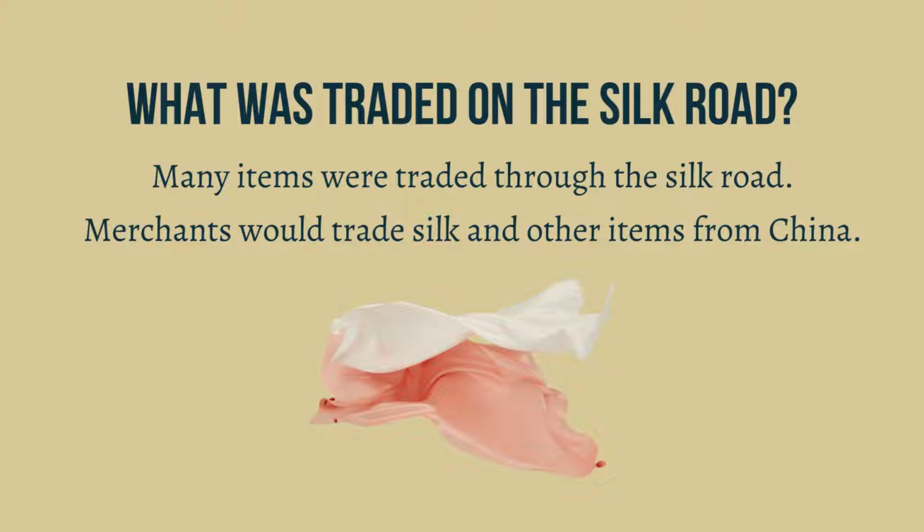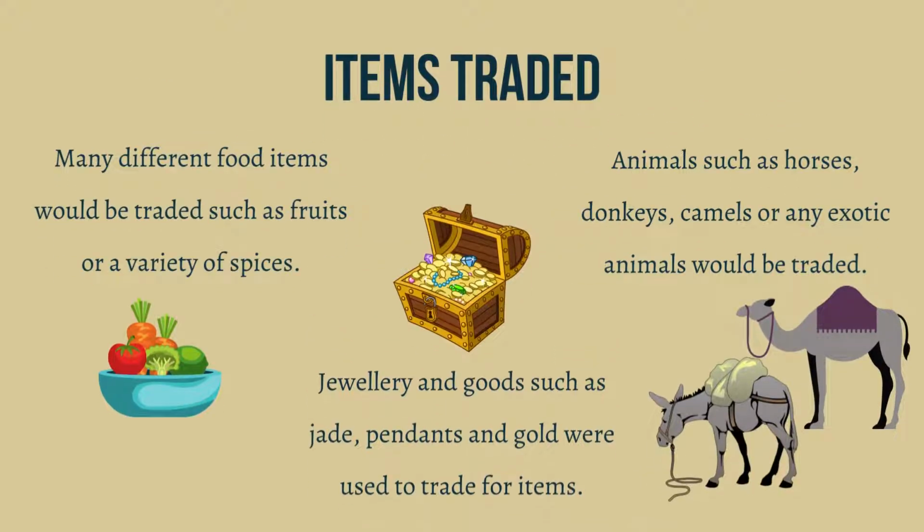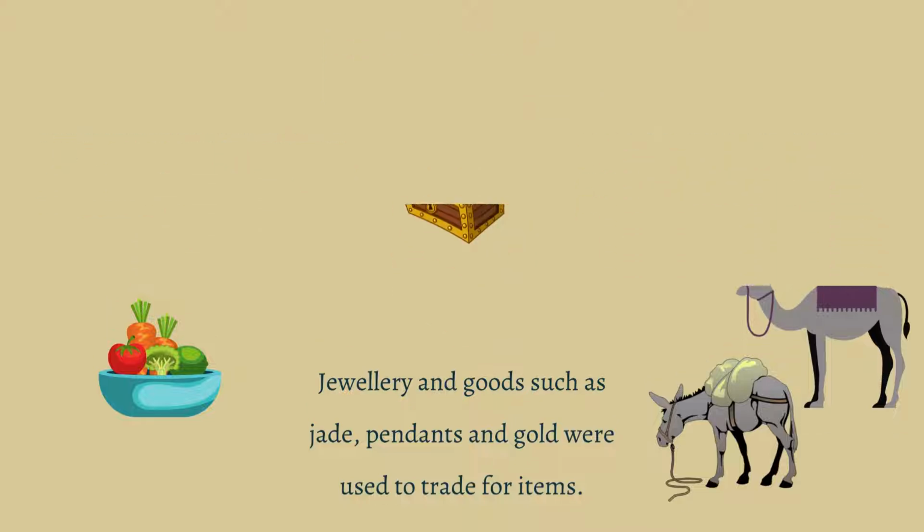Many items were traded through the Silk Road. Merchants would trade silk from China or other items. What did they trade? For example, many different food items would be traded, such as fruits or a variety of spices. Jewelry and goods such as jade, pendants and gold were used to trade for items. Animals such as horses, donkeys, camels or any exotic animals would be traded.